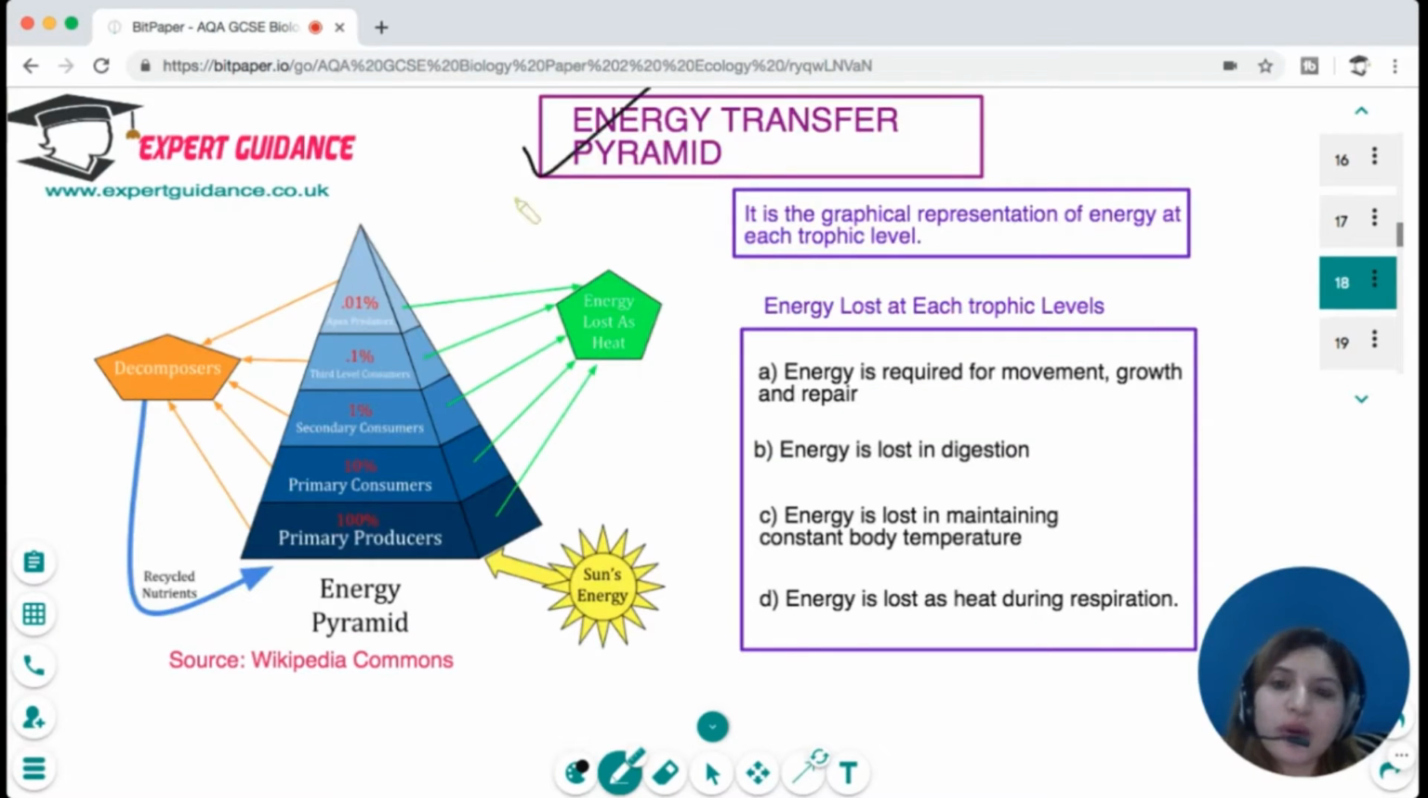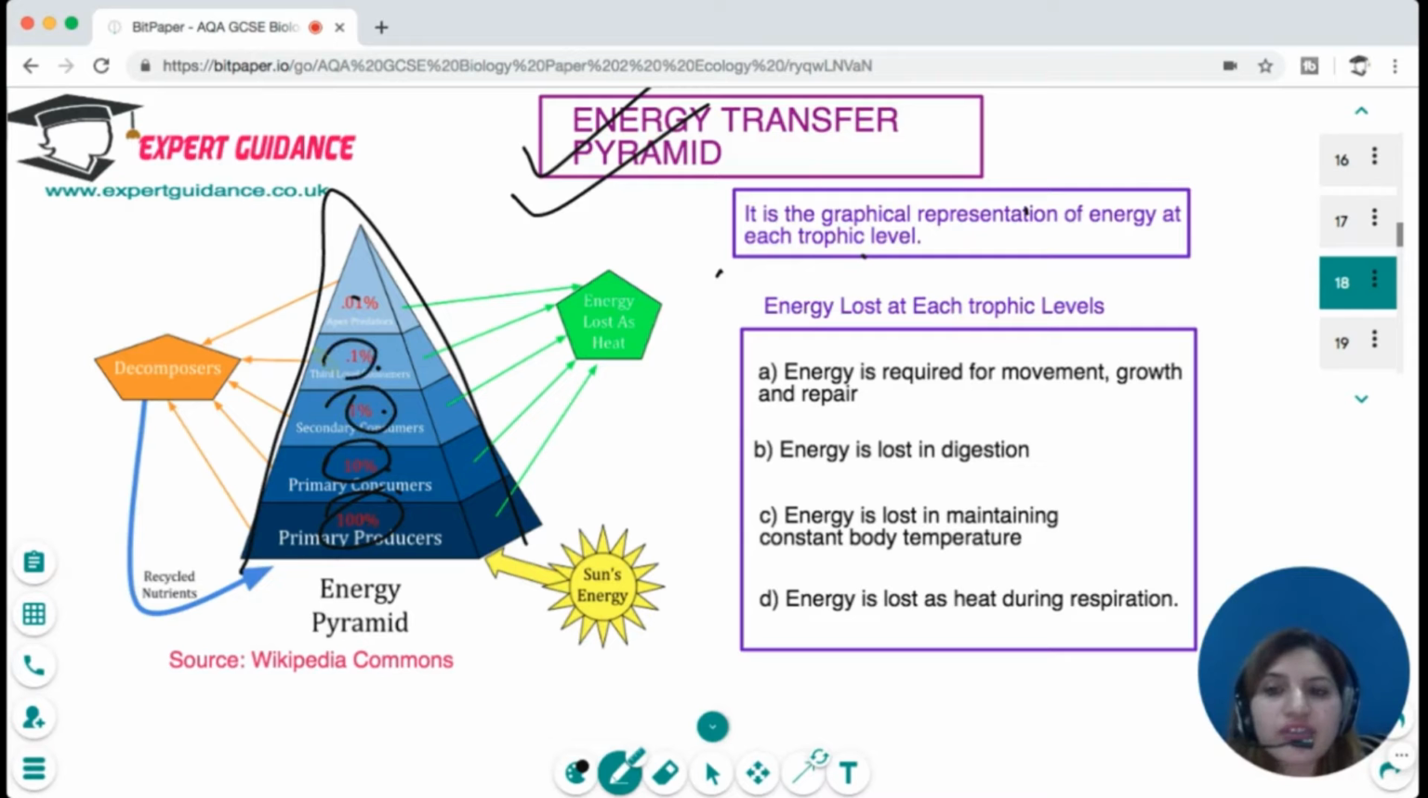But when we talk about the pyramids of energy, which is a graphical representation of energy at each trophic level, it is always upright, because at each level just 10% of the energy can transfer. You can see there's 100% in the primary producers, primary consumers get just 10% of that, secondary consumers get 0.1 and 0.01. Now at each stage, the trophic level is losing energy because it requires energy for movement, growth, and repair.